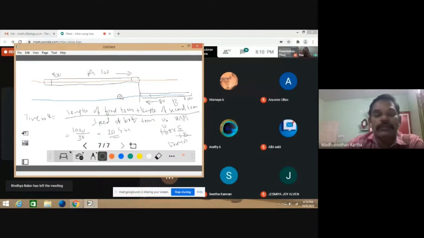And this is for crossing. Here the heading is crossing. And the next one is overtaking.